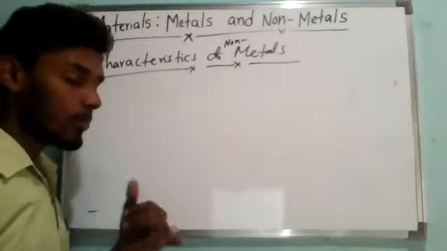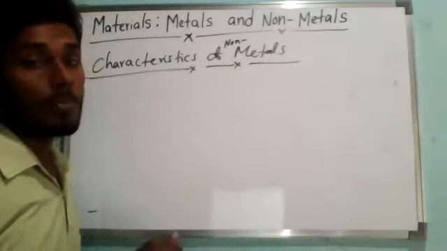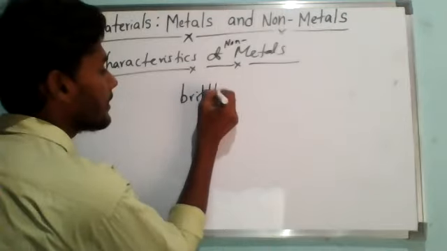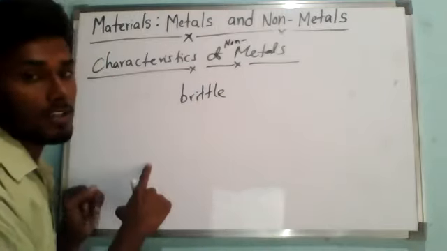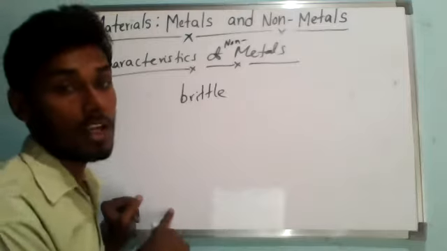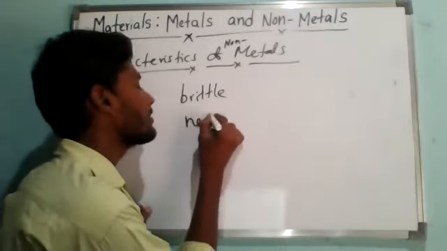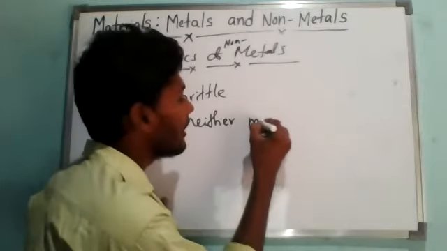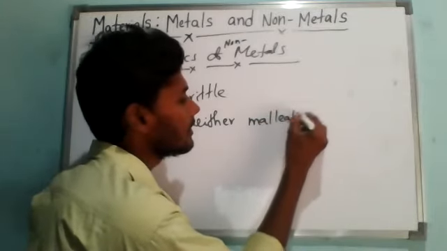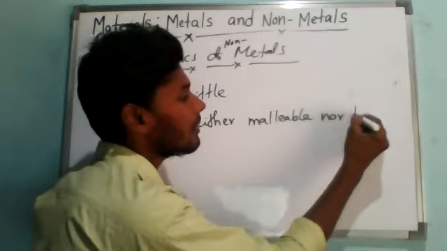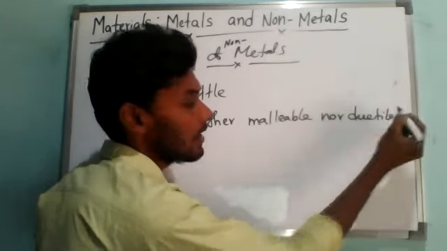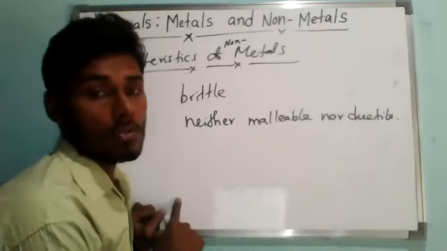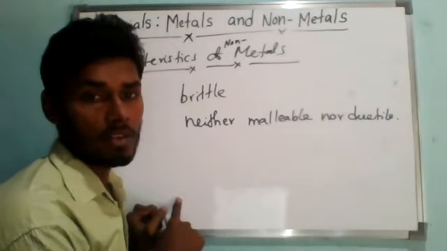They will never show these properties, and they are brittle.